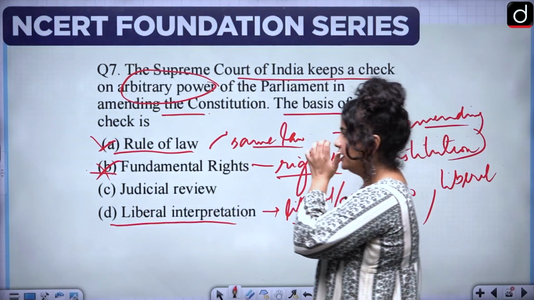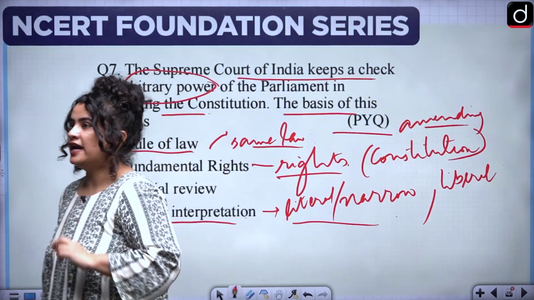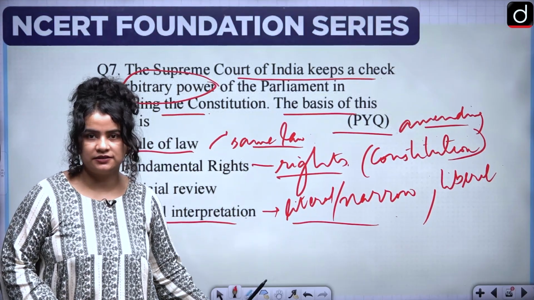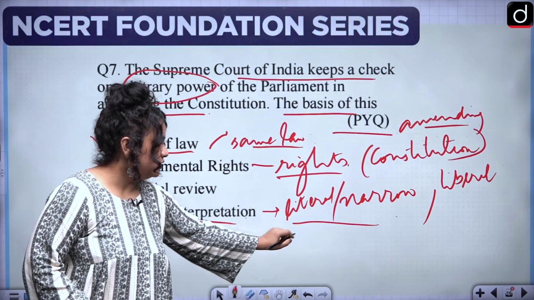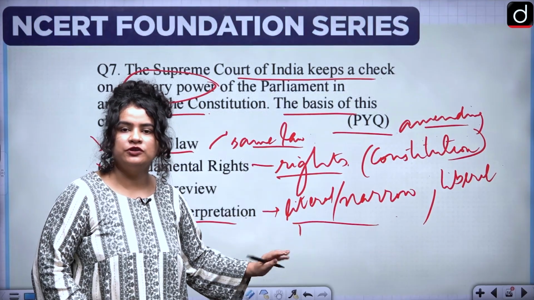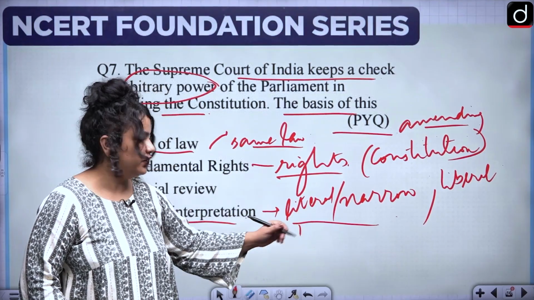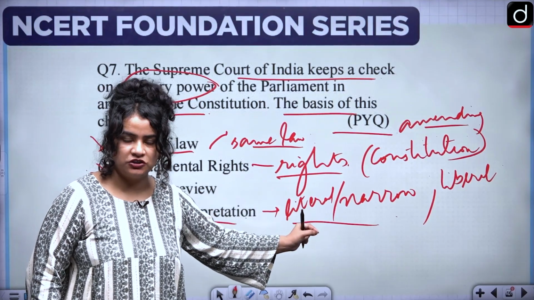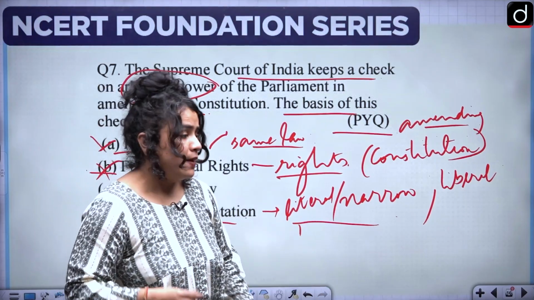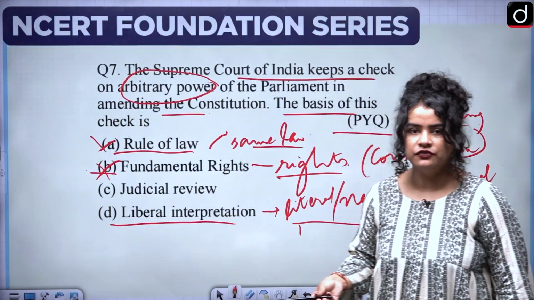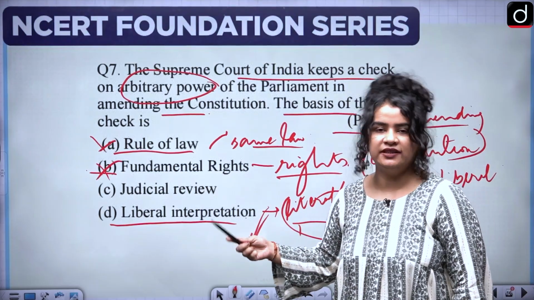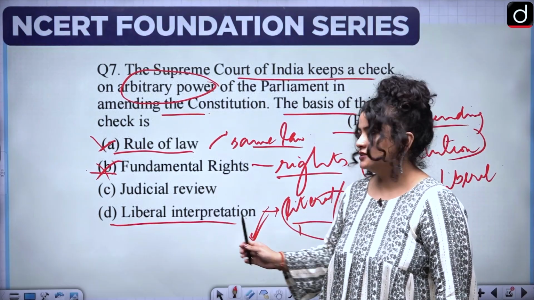So, when I say literal interpretation, you simply have to understand that it will go by the letter and not by the spirit. It will simply go by the law, whether or not that law itself is fair. The Supreme Court, or any court, will not really bother if we are taking the literal or the narrow interpretation. So if the law says kill someone as soon as they reach the age of 65 so they do not become a burden on the exchequer of a country, the literal or the narrow interpretation is going to say, okay, well, this is the law and this is how I'm going to interpret it.